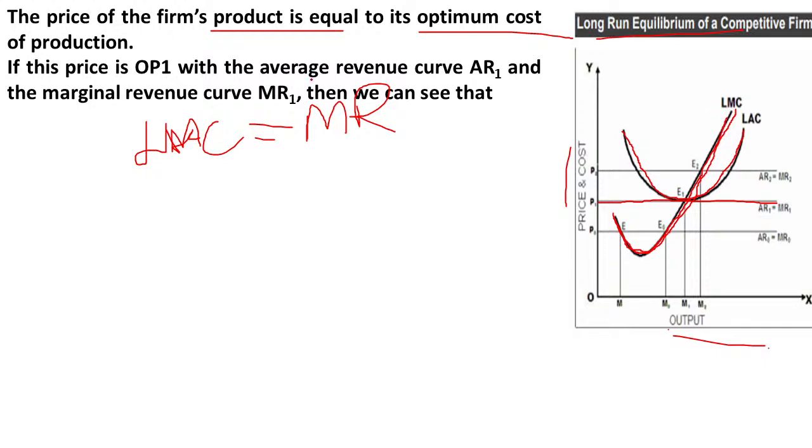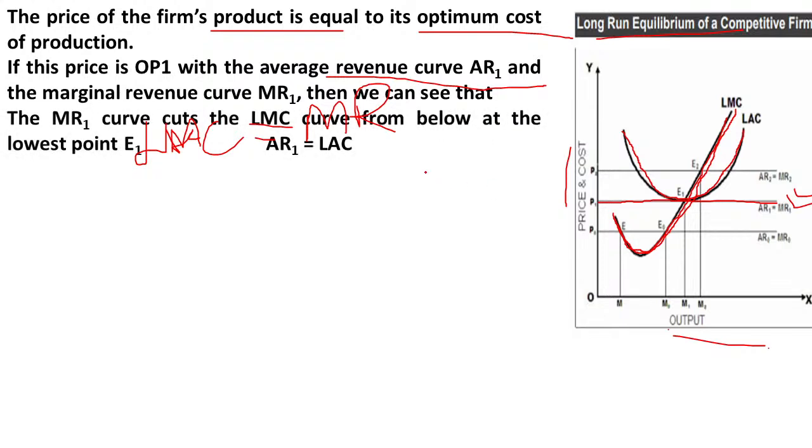So if there is OP1 price with the average revenue curve AR1, so here average revenue curve is AR1 and marginal revenue curve is MR1, then we can see that the marginal cost curve is going to cut the marginal revenue curve from below.